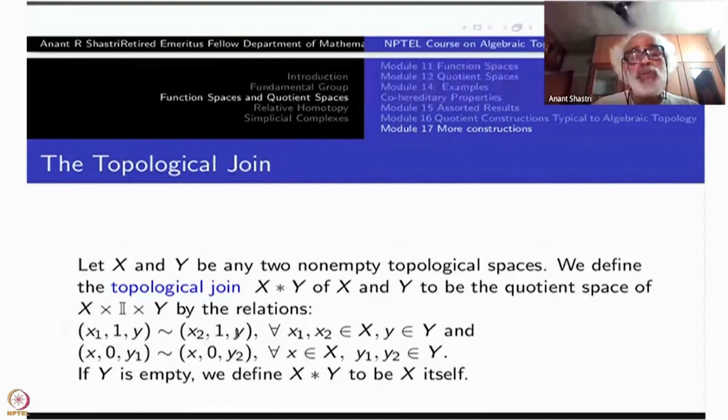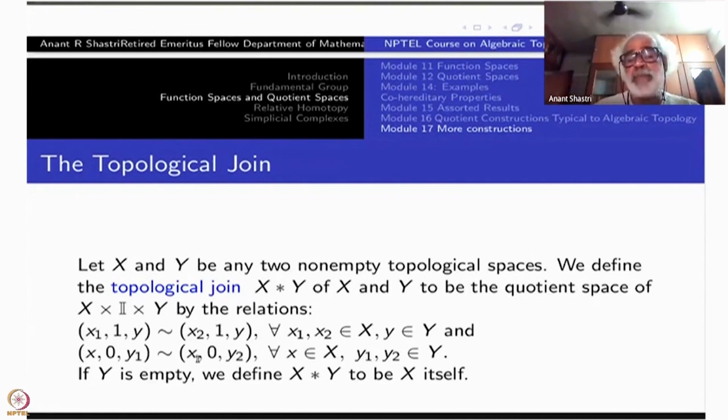So at one end, I am identifying the x to a single point for each y. You can write x cross y cross 1 instead of x cross 1 cross y. In that, for each y, the x is identified to a single point. So that is one thing. The same thing I want to do the other way around. At 0, for each fixed x, I identify y1 to y2 for all y1 and y2.